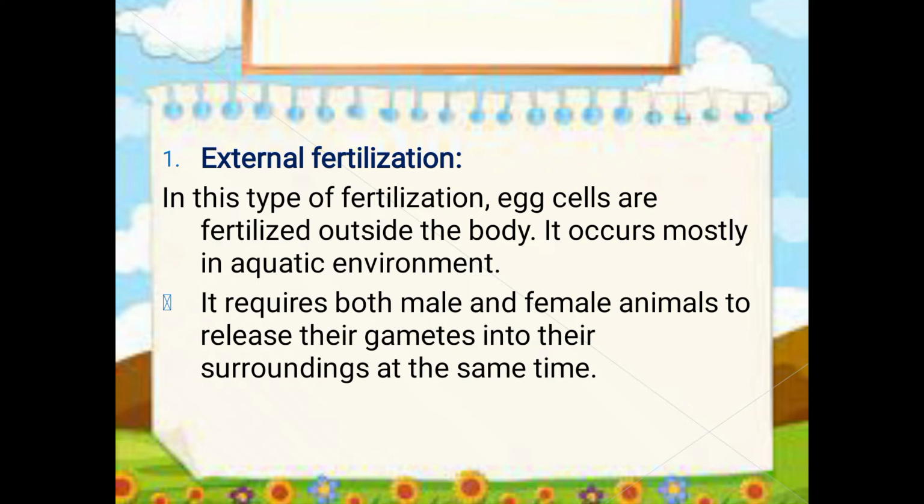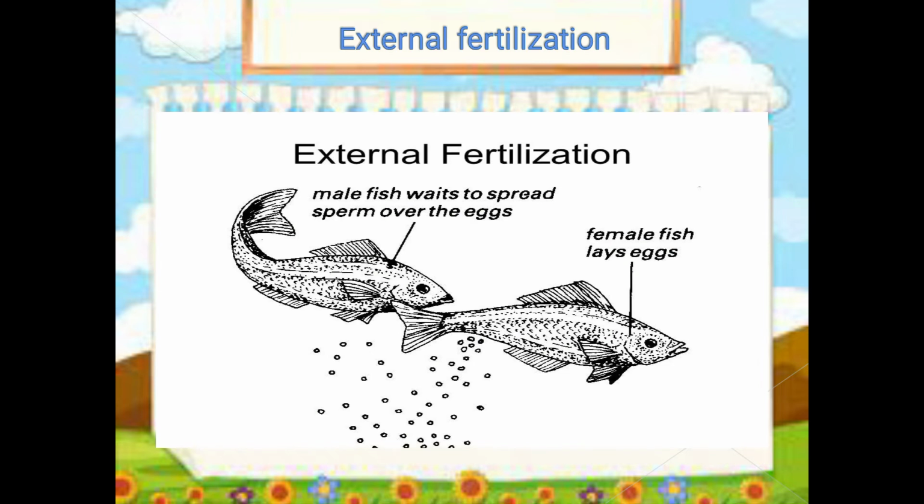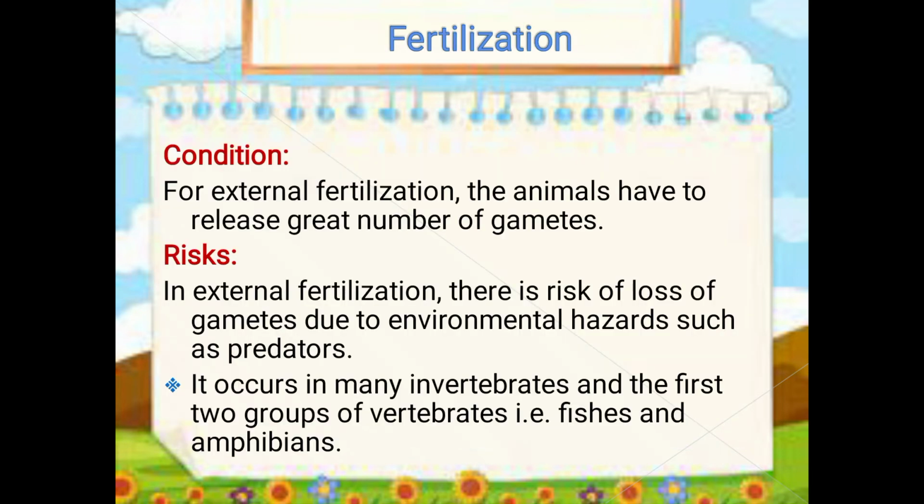How does it happen? It requires both male and female animals to release their gametes, that is, sperms and egg cells, into the water at the same time. First of all, the female fish lays eggs in the water, and the male fish waits to spread sperm over the eggs to fertilize those. For external fertilization, it's necessary that the animals release a great number of gametes.